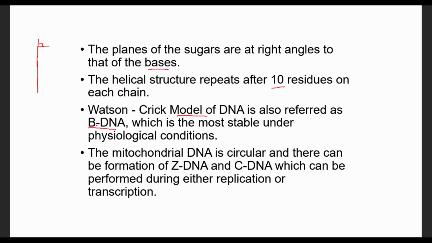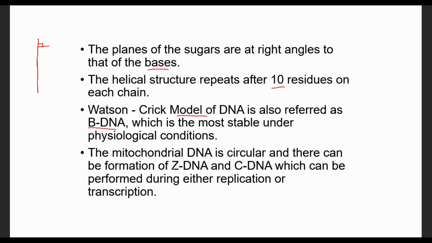The B form is the most stable structure of DNA at physiological conditions, meaning the pH and temperature, more stable than the A form and the Z form. The A form is formed during dehydration and has a shorter length of one helical turn.